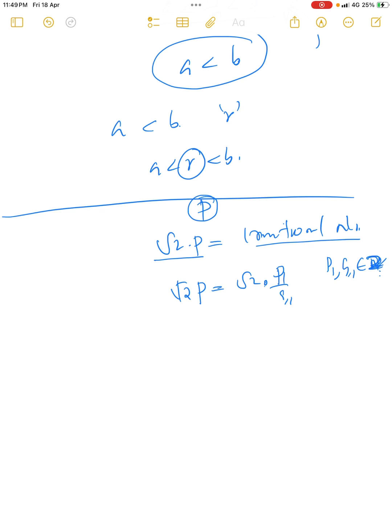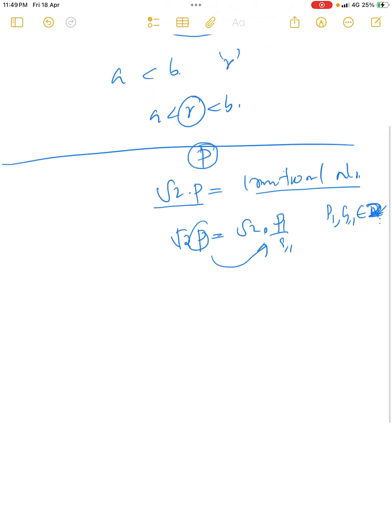Since p is an irrational number, we can write p as p1 divided by q1, where p1 and q1 are integers. Now I am going to prove that root 2 into p is an irrational number. So we can write root 2 into p as root 2 into p1 divided by q1, where p1 and q1 are integers, since we know that p1 divided by q1 is the irrational number p.